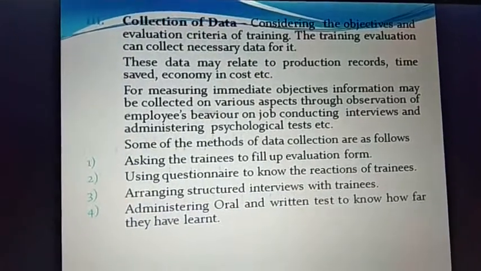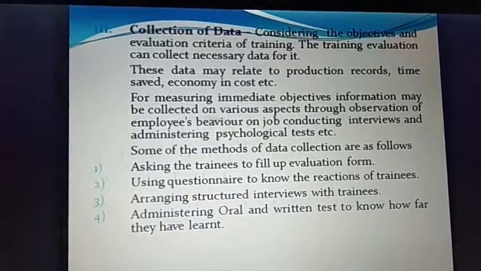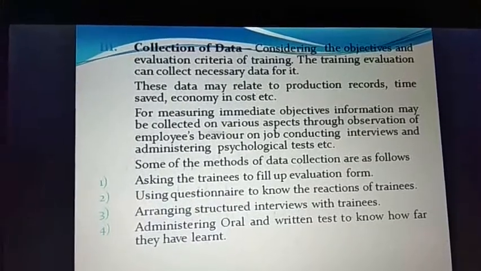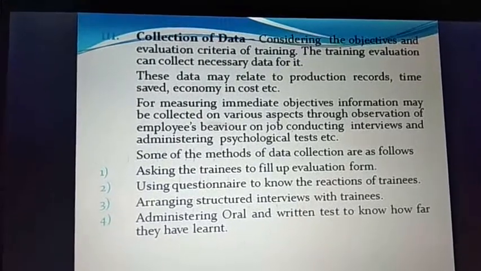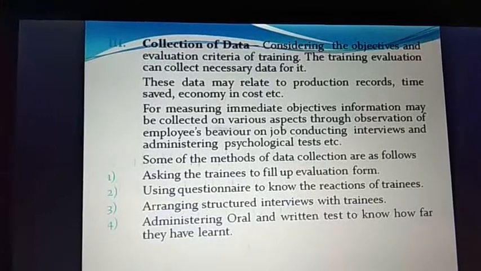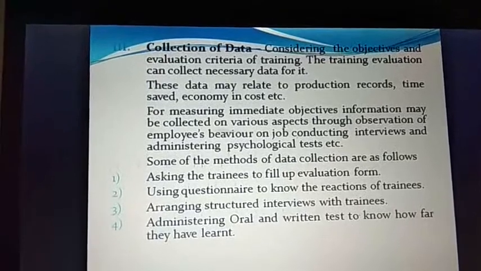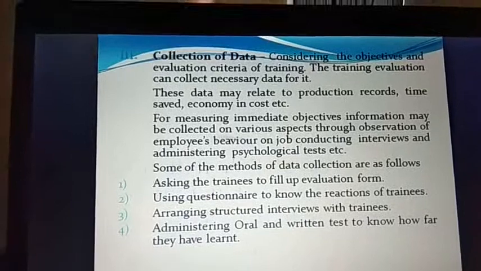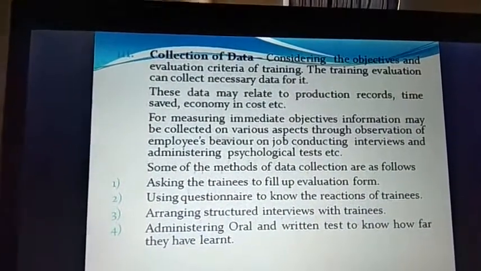Now, time is a very crucial aspect, as we know, in all our business operations. So whatever time we are saving is also indicative of the efficiency of the workers, because if you are saving time, it means your workers are more efficient. So given the training, if they are more efficient, that is also a criterion of evaluation. We can correlate the training with the criteria of evaluation. They have been more efficient, and hence being more efficient will translate itself into saved time, right?